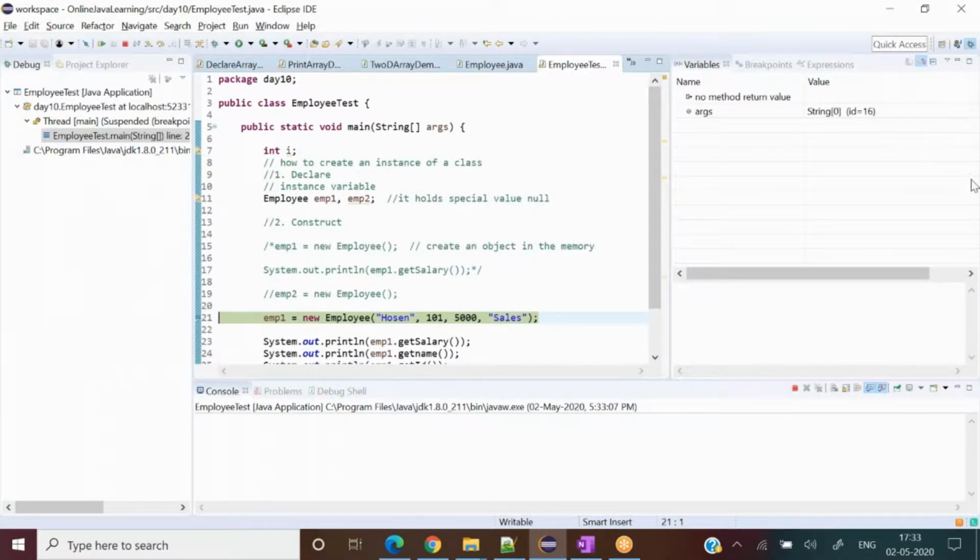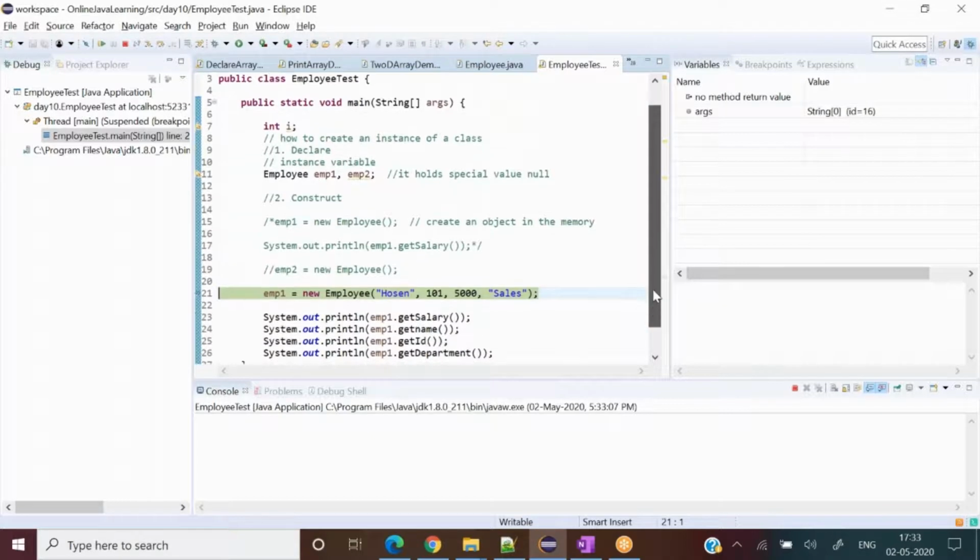Okay, all right. So what's going on so far in the memory? I will be removing this from here. Let me draw a pen here. Okay, it's creating again some problem.